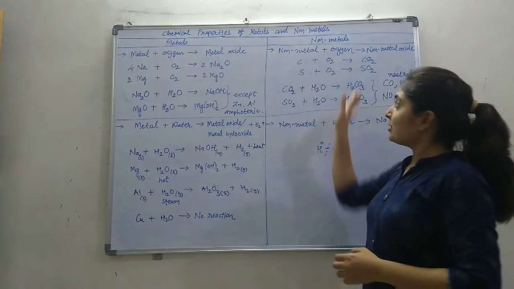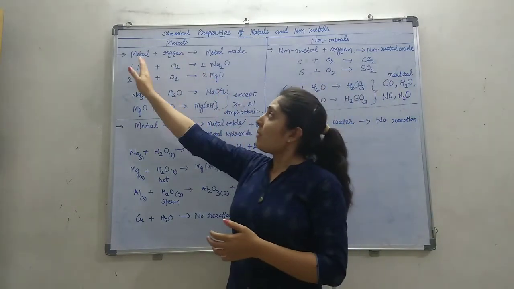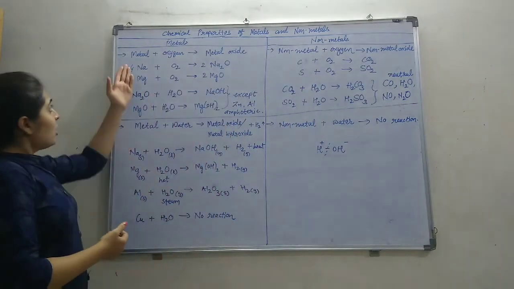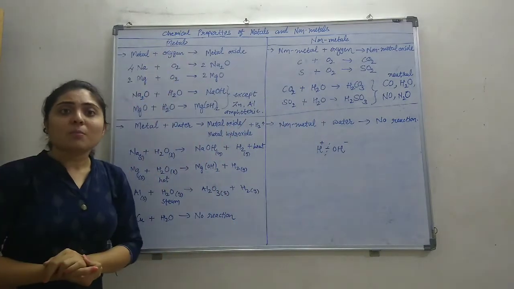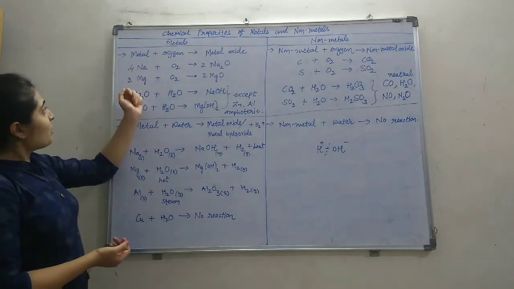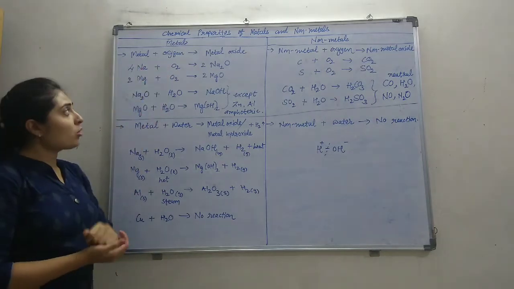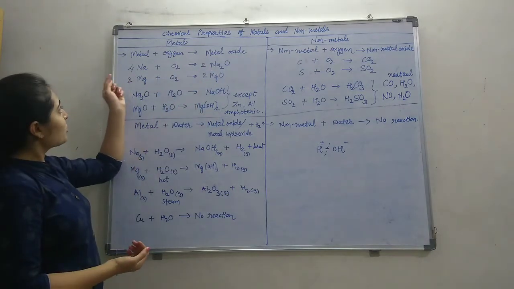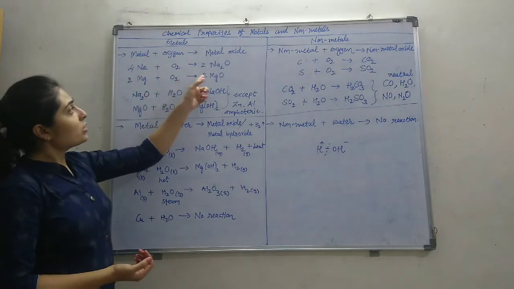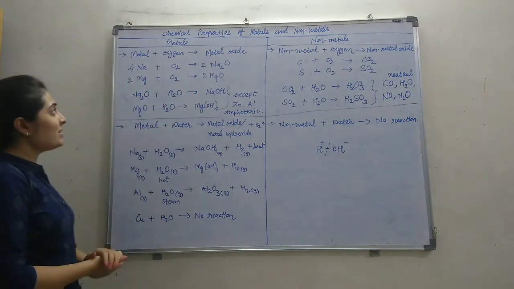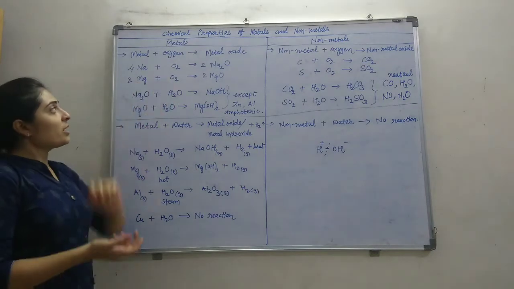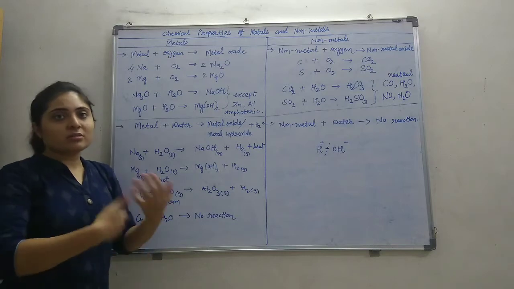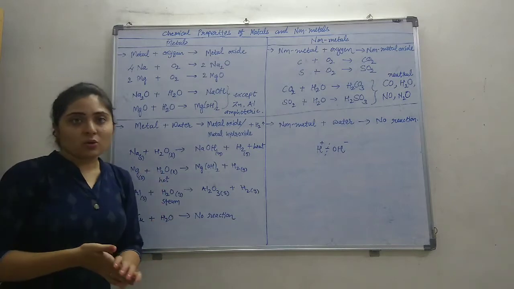Here it is a metal, here it is a non-metal. First one, metal plus oxygen. How does metal react with oxygen? Metal plus oxygen gives metal oxide. The examples are, if sodium atom reacts with oxygen, it makes sodium oxide, Na2O. The balanced chemical equation is 4Na plus O2 gives 2Na2O. That is a balanced equation. Then magnesium reacts with oxygen making magnesium oxide. So any metal reacts with oxygen, making metal oxides.